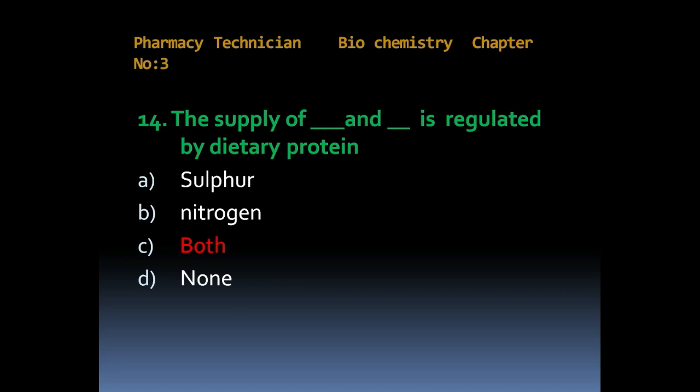The supply of dash and dash is regulated by dietary protein. Option A, sulfur. Option B, nitrogen. Option C, both. Option D, none. Answer is both.